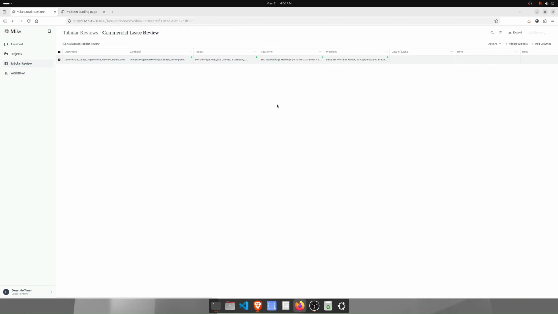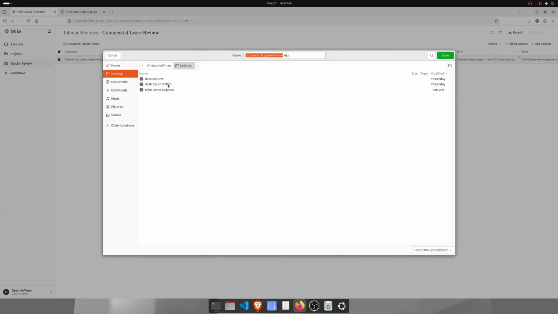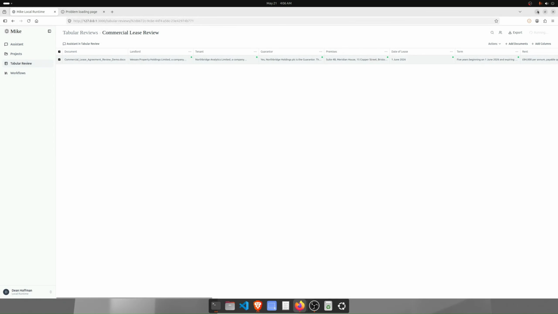And you can see here that this is fairly quick. Of course, it depends on the document size, and I did quite a bit of optimizing, frankly, on the setup here to get it quick, which is one of the things that we're willing to help you out with, is to set up a machine to do this. And then once it's done, you've extracted all the data. So you can look in there, you can see what the values for those are, and also you can export this. And we'll go ahead and export the tabular review.